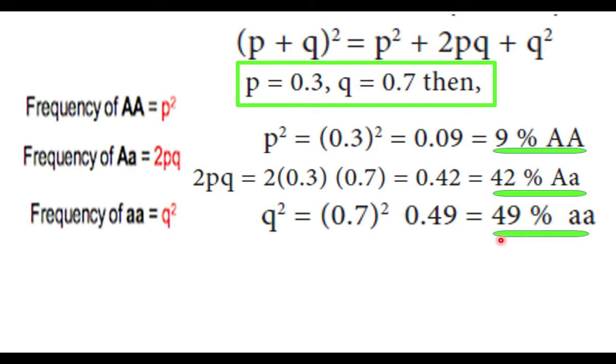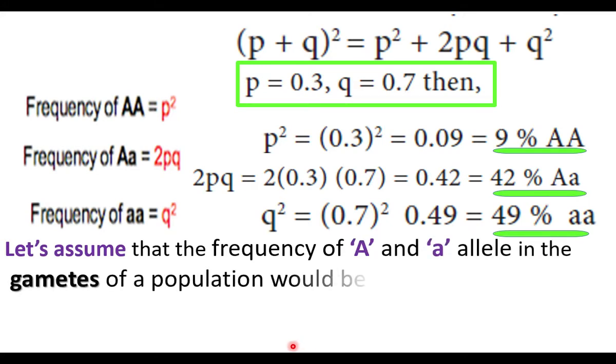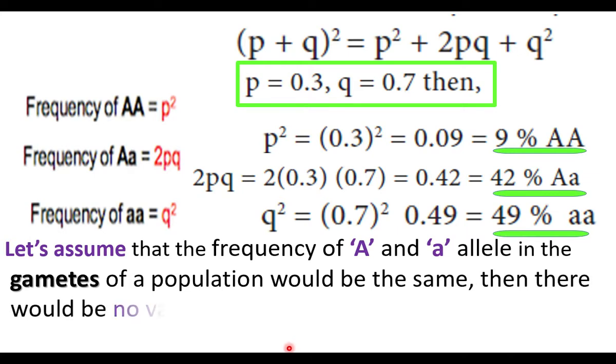When the gametes also have the same frequency, in the next generation there will be no variation among the members of the same population. Let's assume that the frequency of capital A and small a alleles in the gametes of a population would be the same, then there would be no variation in the progeny.